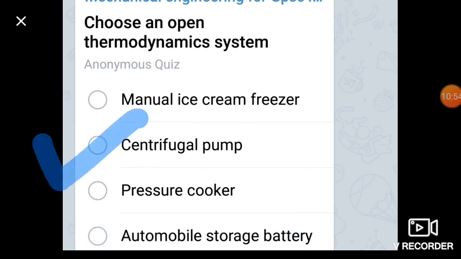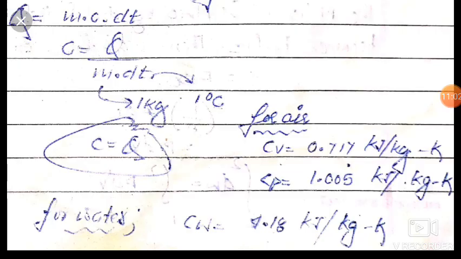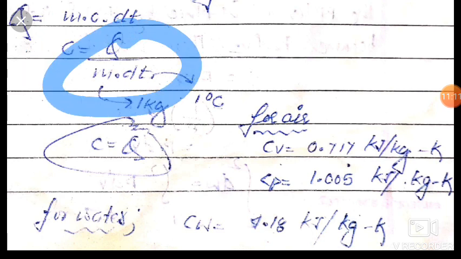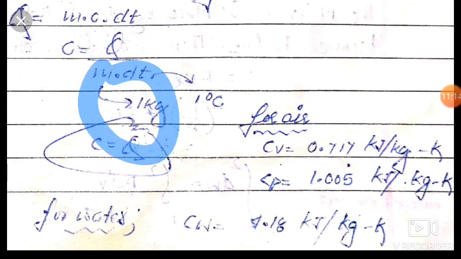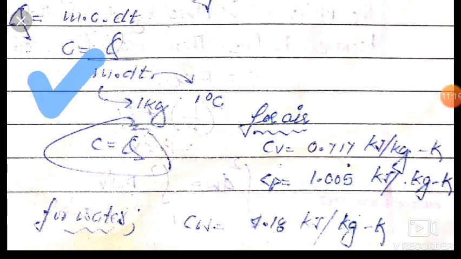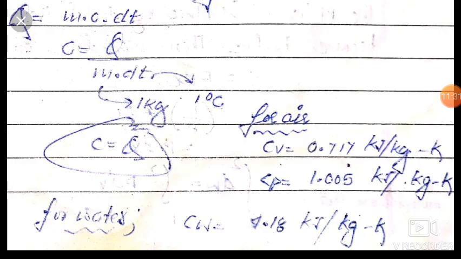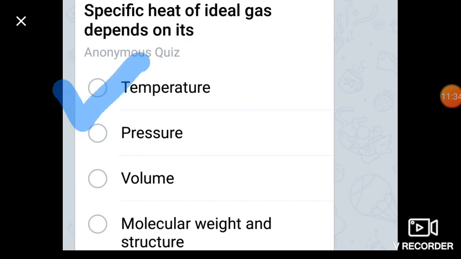Dear friends, now our next question is: specific heat of an ideal gas depends on its what? Here the specific heat: Q is equal to mc dT. So friends, C is equal to Q upon m dT. Now specific heat is defined for a mass of 1 kg and a temperature change of 1 degree Celsius. So friends, we can find that specific heat depends upon temperature, among the options of pressure, volume, or molecular weight and structure. So temperature is the answer.